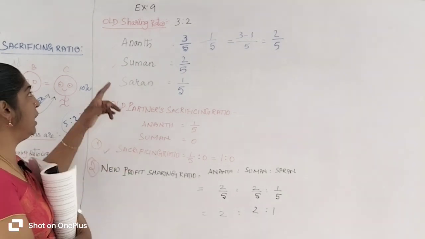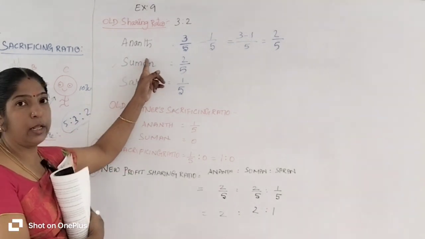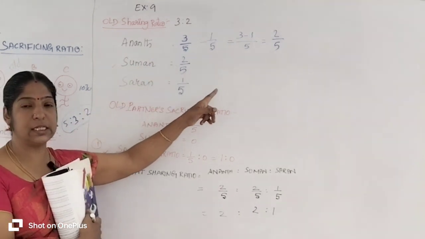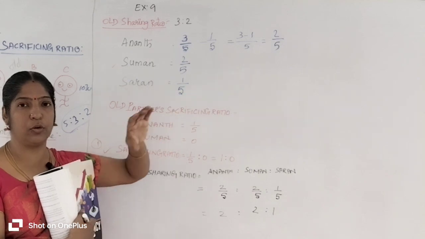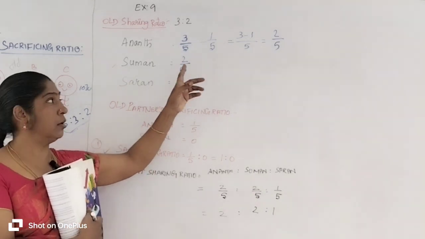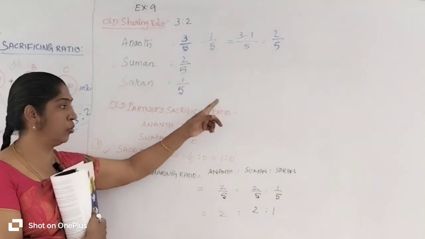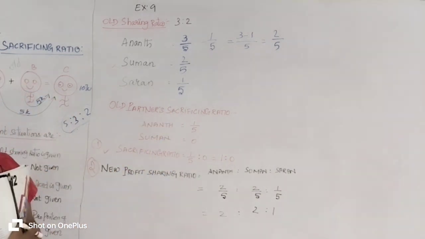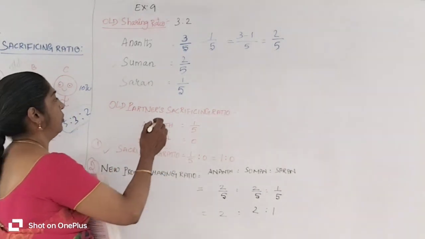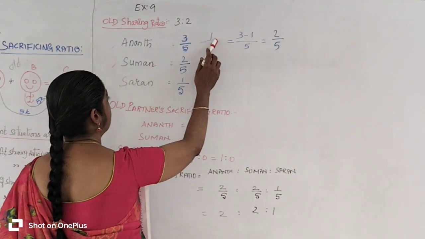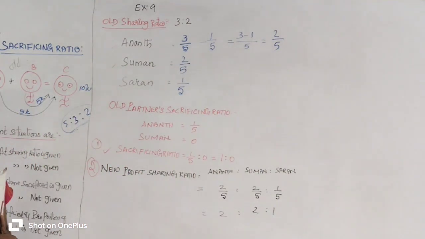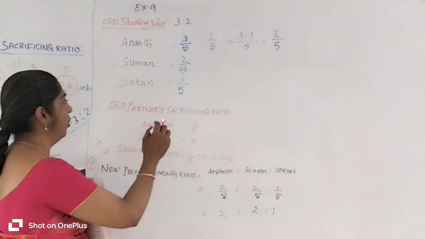So here the old partner Anand sacrifices a share of profit to give it to Saran. Anand sacrifices 1/5 share of profit and gives it to Saran.